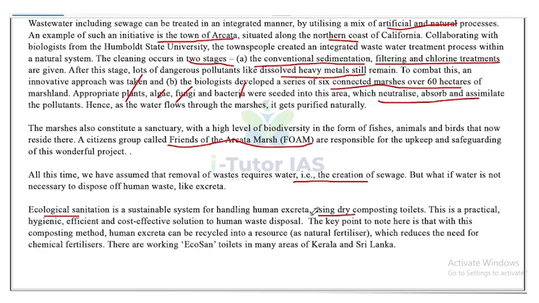This is a practical, hygienic, efficient, and cost-effective solution to human waste disposal. The key point to note here is that in this composting method, human excreta can be recycled into a resource as a natural fertilizer, which reduces the need for chemical fertilizers. There are working eco-san toilets in many areas of Kerala and Sri Lanka.